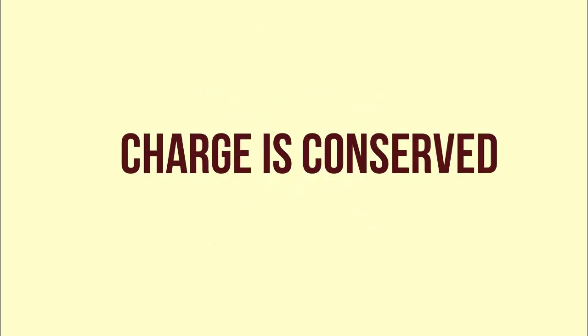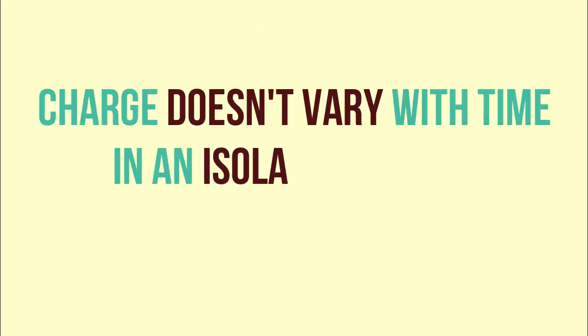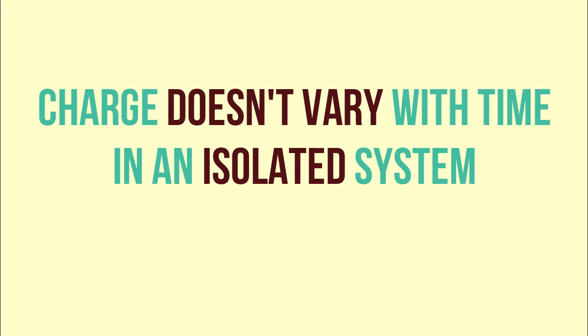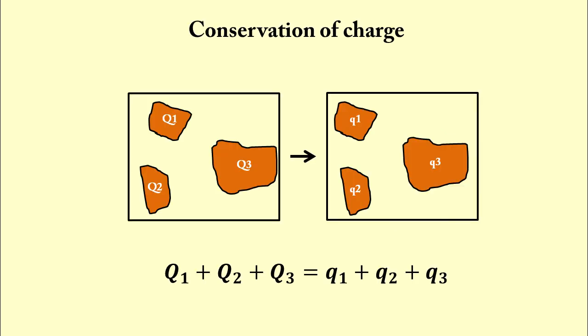Finally, let us move to third property, which says charge is conserved, which means within an isolated system consisting of charged bodies, due to interaction among the bodies, charge may get redistributed, but total charge of this system remains constant with time. For example, consider a system of 3 charged bodies.